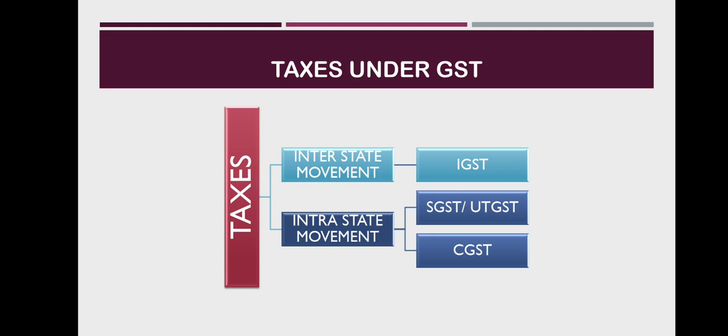An example for CGST and SGST can be illustrated below. Let us suppose Rajesh is a dealer in Maharashtra who sold goods to Anand in Maharashtra worth rupees 10,000. The GST rate is 18%, comprising the CGST rate of 9% and SGST rate of 9%. In such a case, the dealer collects rupees 1800, of which 900 will go to the central government and 900 will go to the Maharashtra government.